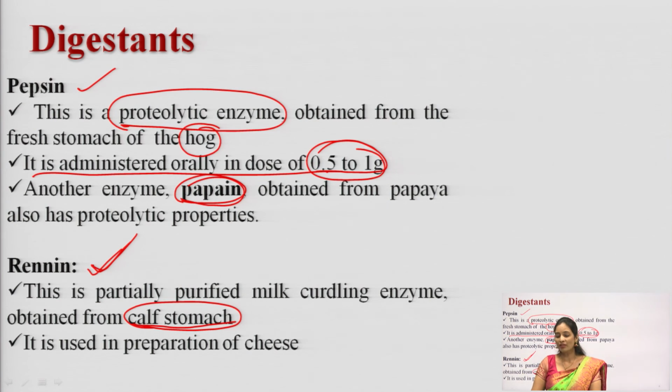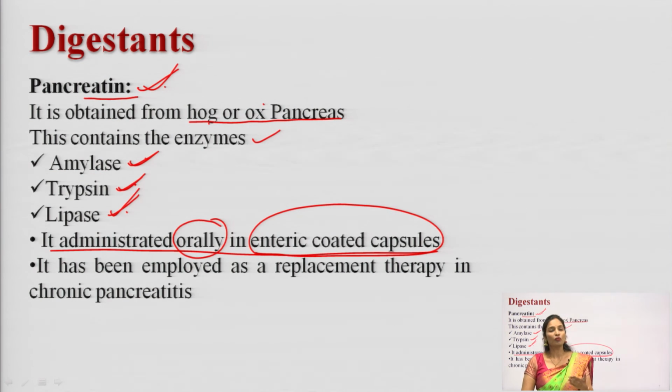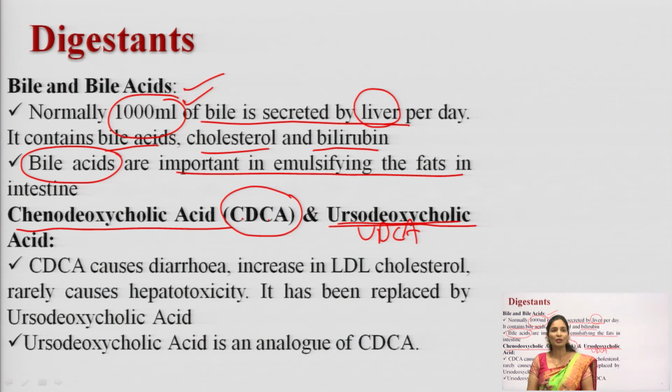Fine. And after that we discussed the individual drugs like pepsin and renin: what are the uses of these drugs, from where they are obtained and what dose is taken. After that we discussed pancreatin: from where it is obtained, and which enzymes are present in pancreatin: amylase, trypsin, lipase. It is given in a coated form to prevent gastric inactivation. Then we discussed bile and bile acids, and lastly cholic acid, chenodeoxycholic acid and ursodeoxycholic acid.